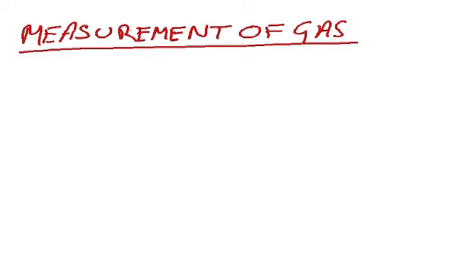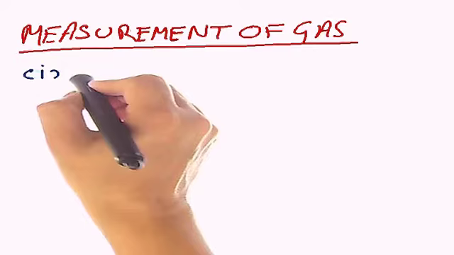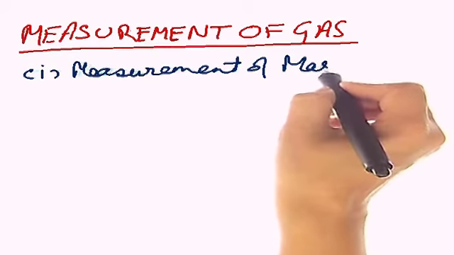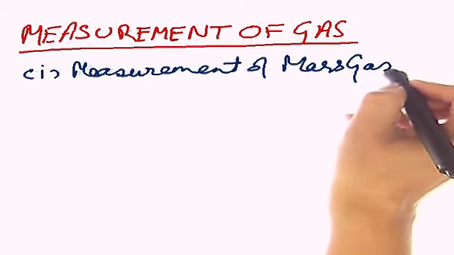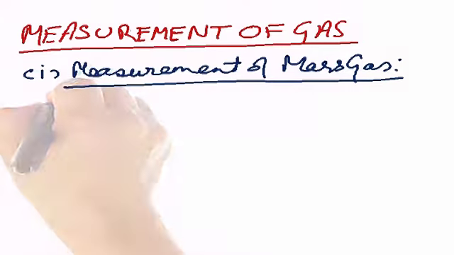First we are going to talk about measurement of mass of gas. I would like to emphasize to students again and again, you have to understand these parameters very carefully. Otherwise, we will be in a difficult state later on. So let's understand measurement of mass. How do we measure the mass? Just imagine yourself. Somebody is asking you, just measure the mass of a gas. What do you do? First, you will take some container.